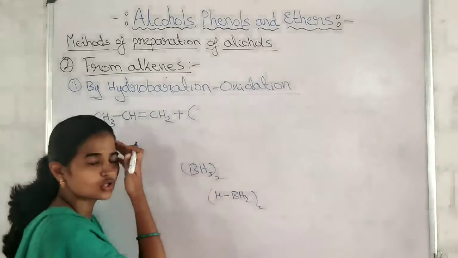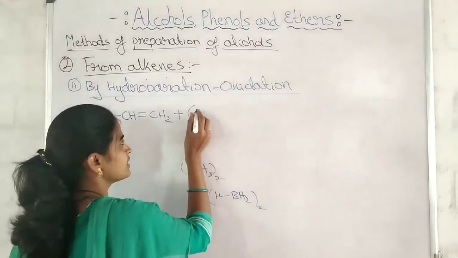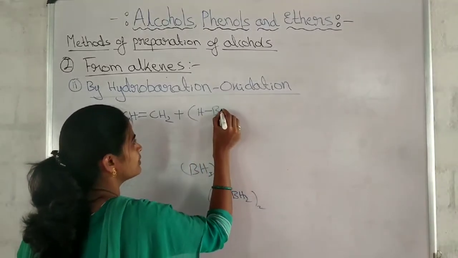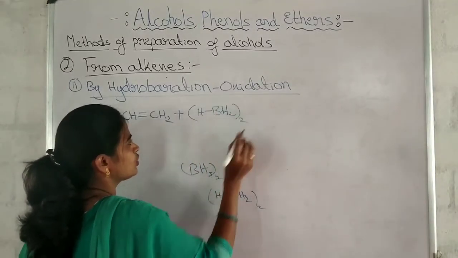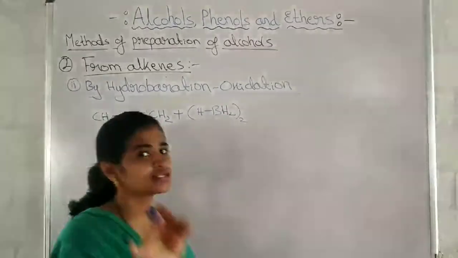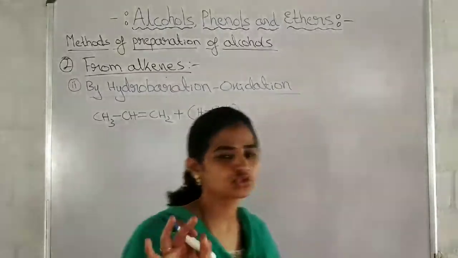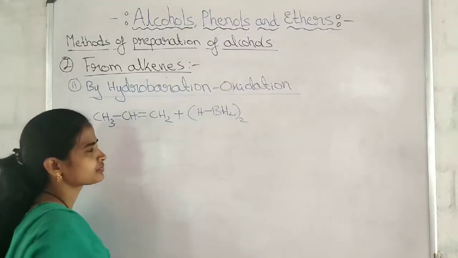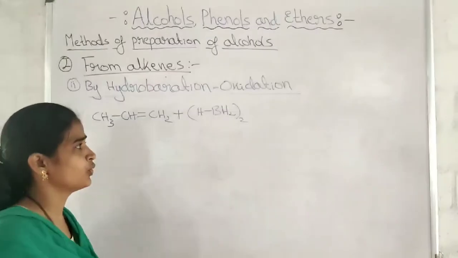BH3 twice or HB2 twice. Is there any change? No. Only one H we are writing separately. HBH2 twice, isn't it? Remember why I am writing this? Because in the NCERT they have given it like this, so you need not get confused. It is nothing but diborane.